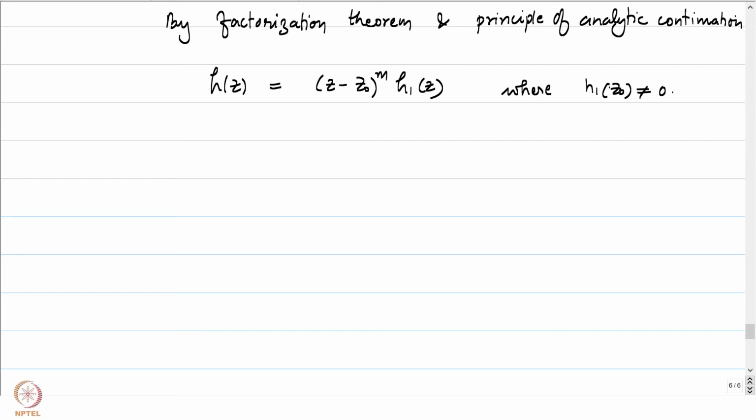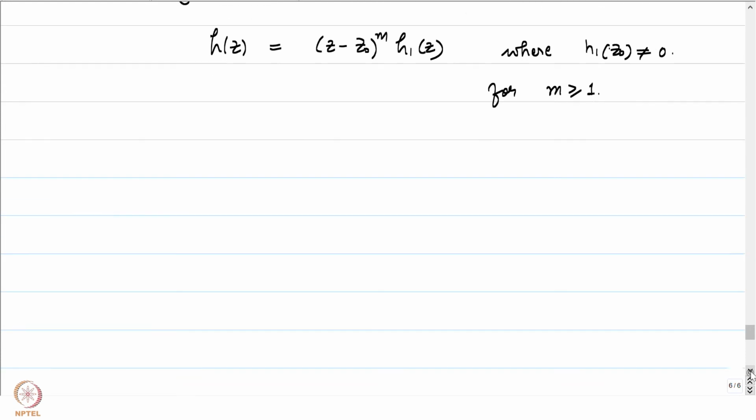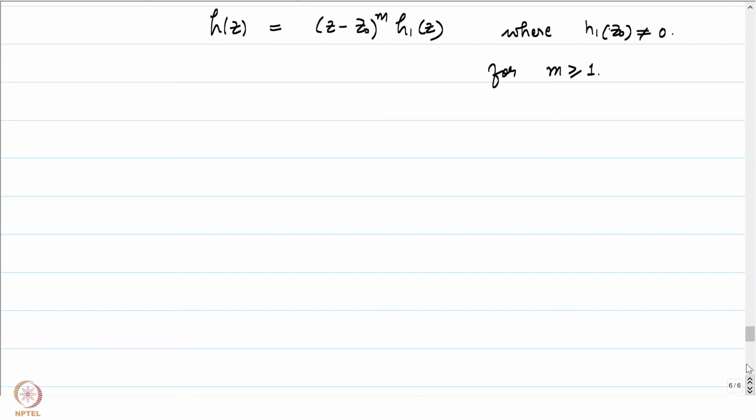So, we can certainly write our function h of z in this manner for m greater than or equal to 1. Certainly, it will be greater than or equal to 1 because we know that h of z0 is equal to 0. So, this is certainly assured. Let me just write down what the implications of this are.